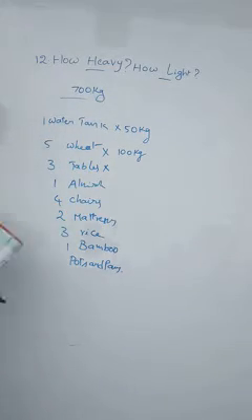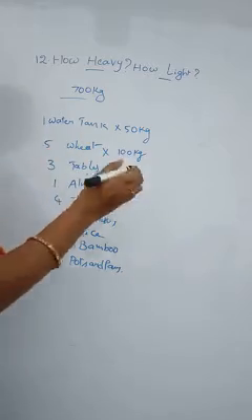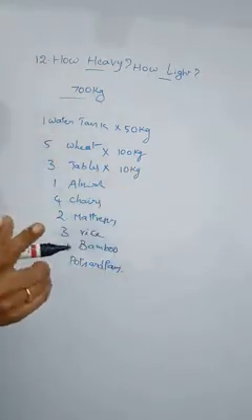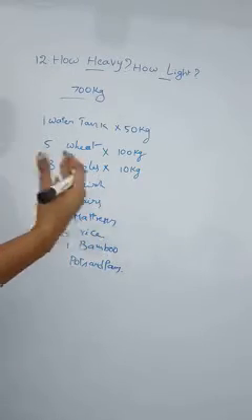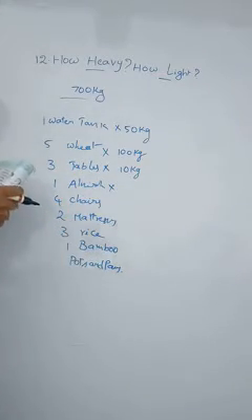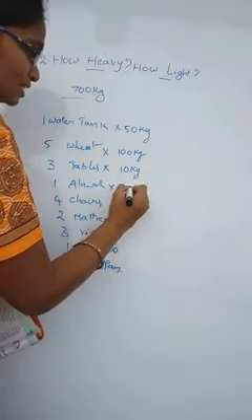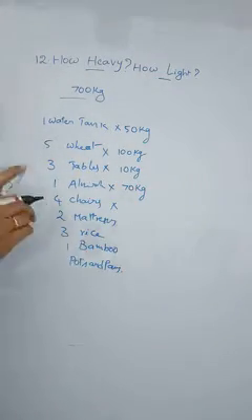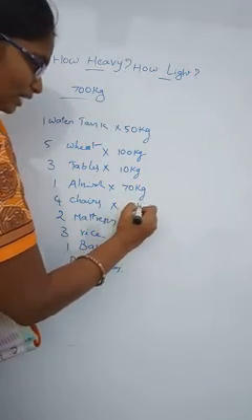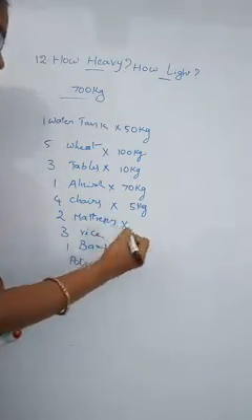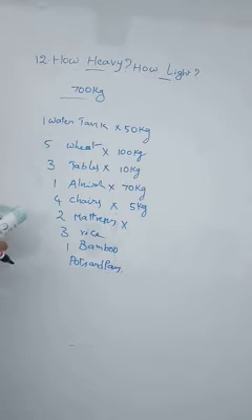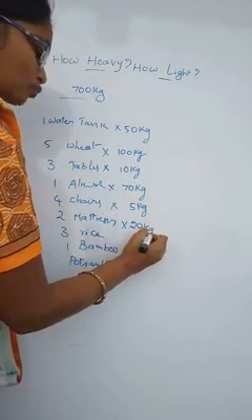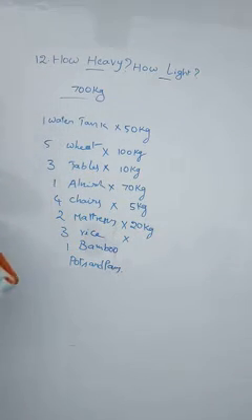We have the tables also here. One table weighs 10 kgs. At that time 3 tables means 3 into 10, 30 kgs. And one almara weighs 70 kgs. Each chair weighs 5 kgs. We have 4 chairs, that means 4 into 5, 20 kgs. One mattress is 20 kgs, so 2 mattresses means 40 kgs.